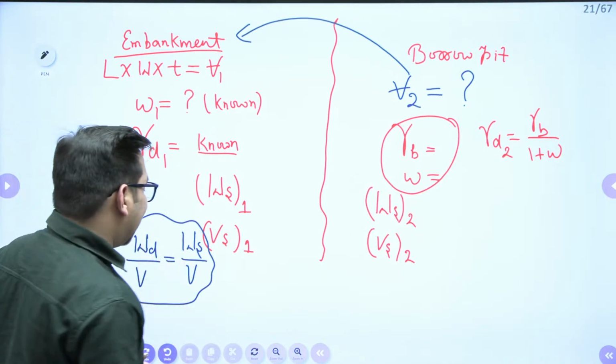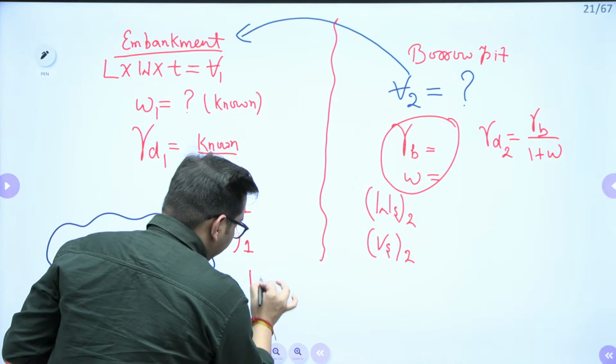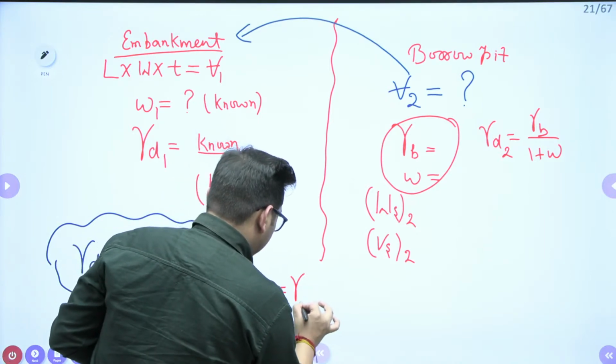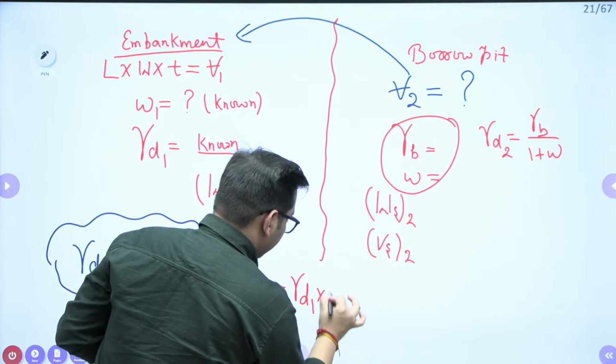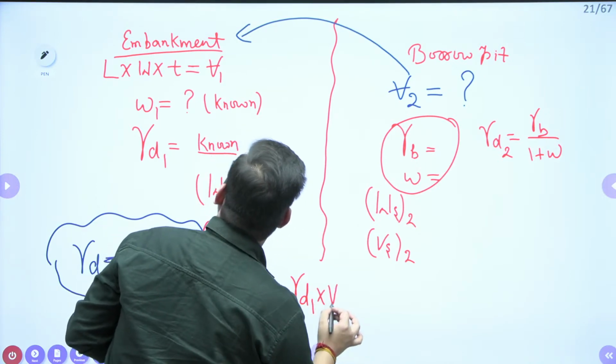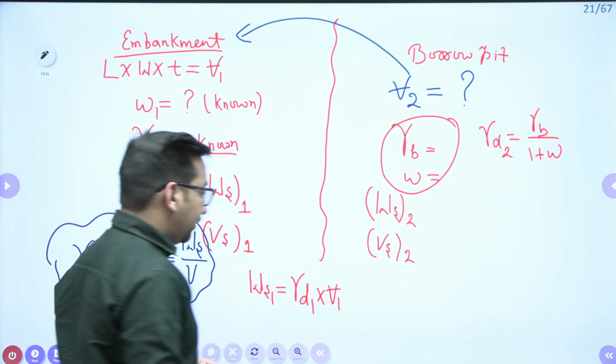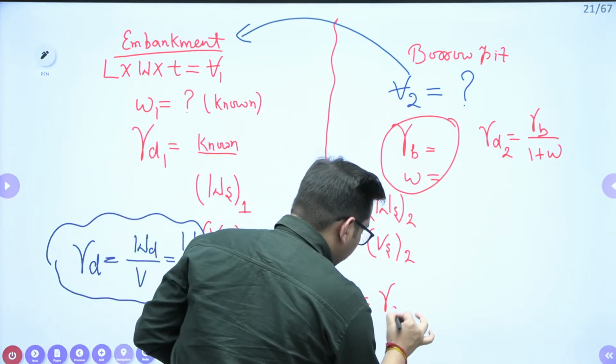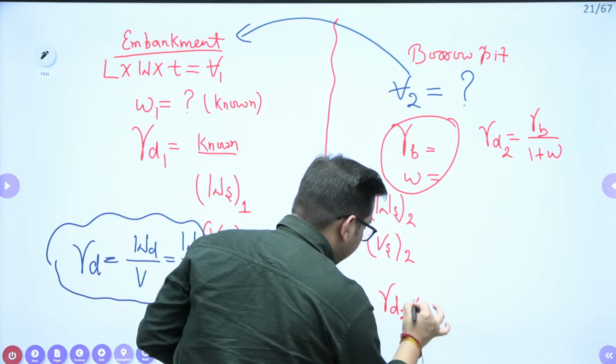So from here, can I say that weight of solids of 1 is equal to gamma D1 into V1? And it will also be equal to gamma D2 into V2, as weight of solids is constant.